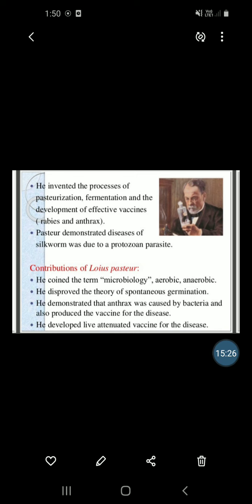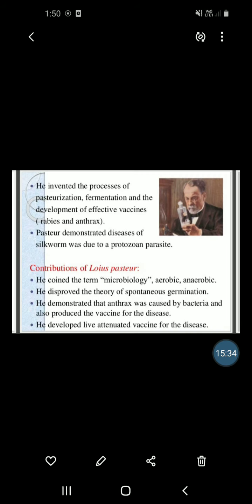Next, the contributions of Louis Pasteur. First, he coined the terms aerobic and anaerobic. Aerobic are the microorganisms which grow in the presence of oxygen.